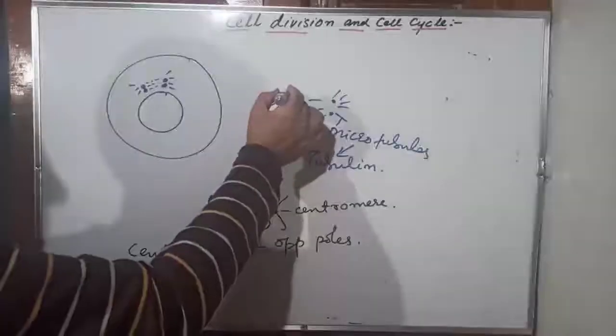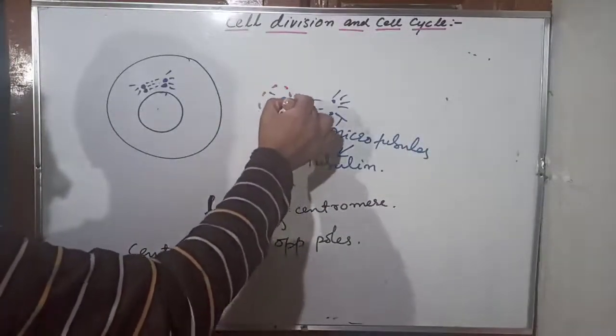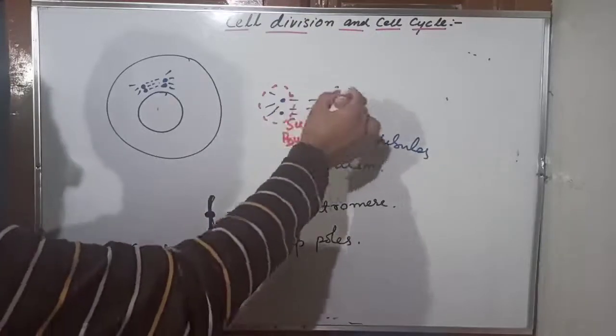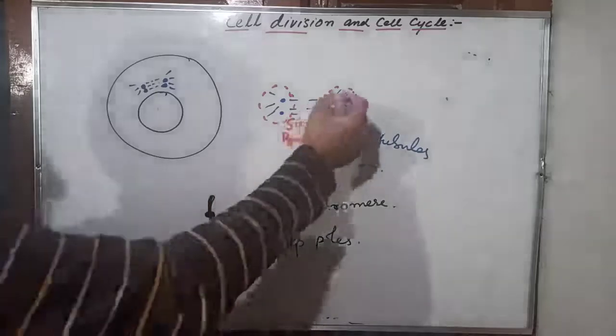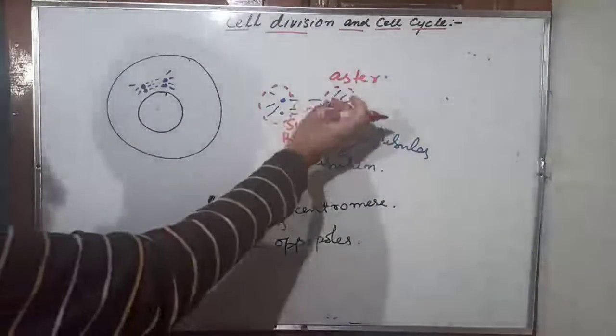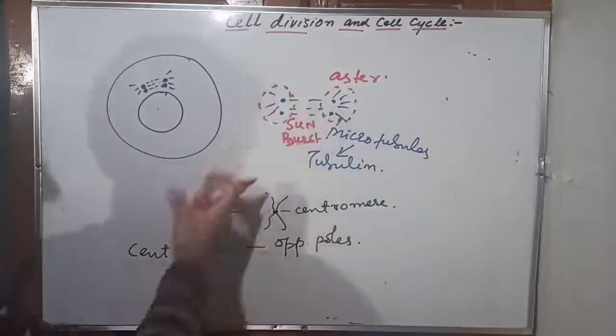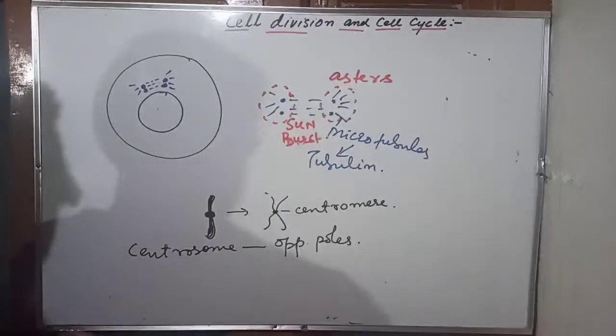So here is one burst, a microtubule burst here, and a microtubule burst here, on the two ends. This is called an aster. This microtubule burst at one end and this microtubule burst at another end, we call them asters. So there are two asters, there are two microtubule bursts, right?